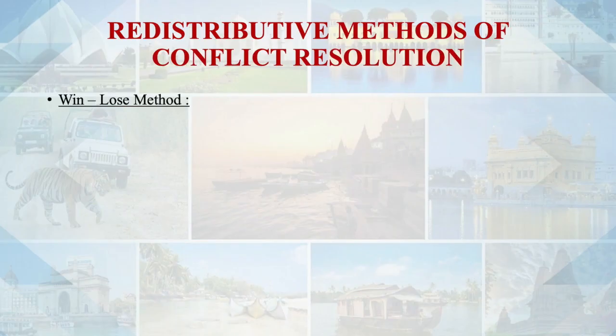in the society. So how to overcome this conflict through different conflict resolution methods under the redistributive perspective, that we are going to discuss. So the first method under the redistributive perspective, as we know, is about transfer of resources. So the first method is the win-lose method. As the name appears, someone will win and someone will lose.